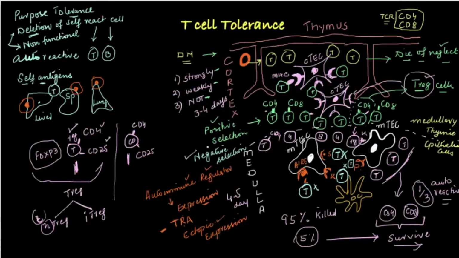Because they will start expressing FOXP3 and their role will change. They will no more be normal CD4, they will become T regulatory cells. So along with CD4 and CD8, another cell comes out which is called T regulatory. And because it is coming from the thymus, that's why it is called natural T regulatory.